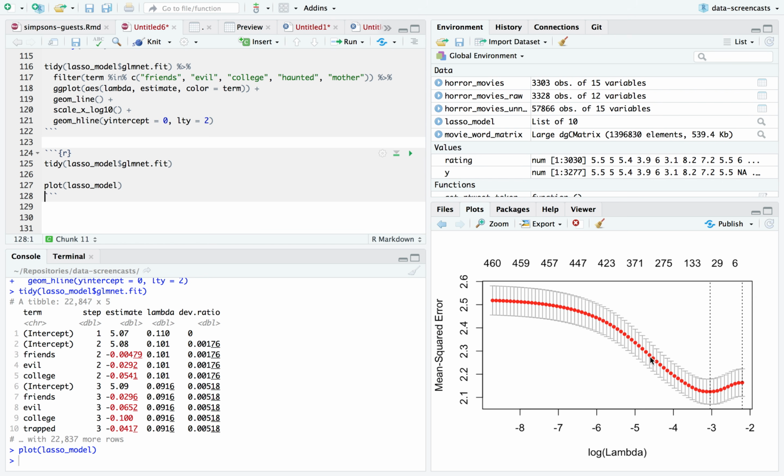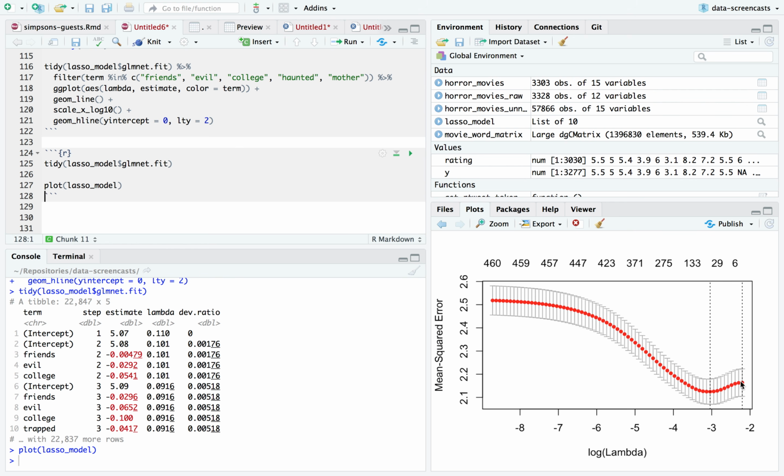But then as lambda keeps getting smaller and smaller, less penalized, it actually goes up higher, until when you cross this point, you're actually worse than not. Your mean squared error, your distance between your predictions and your actual reviews, is actually worse than if we'd not done any prediction at all, if we just used the intercept term.